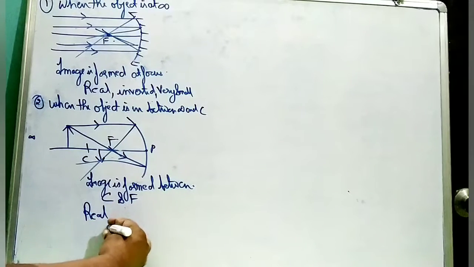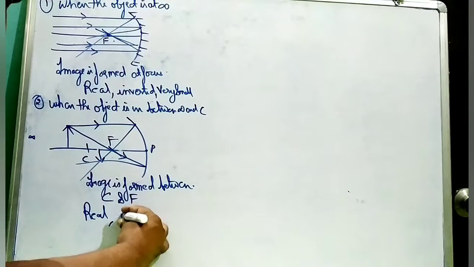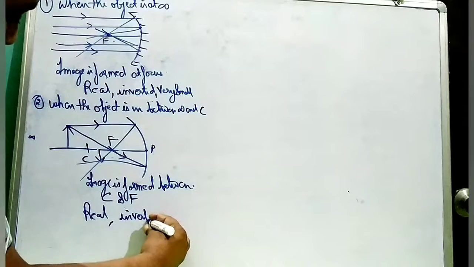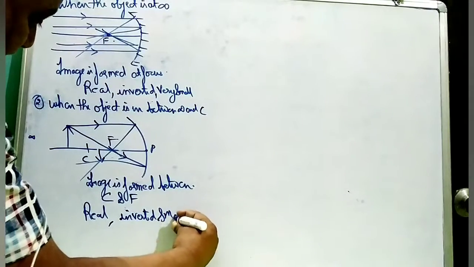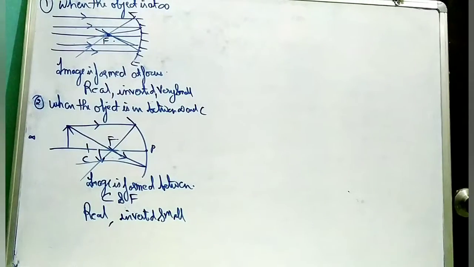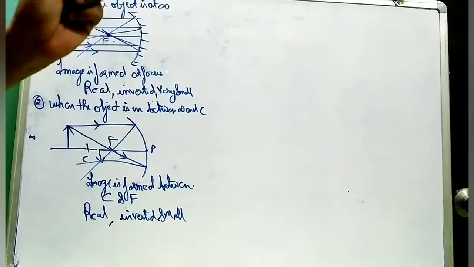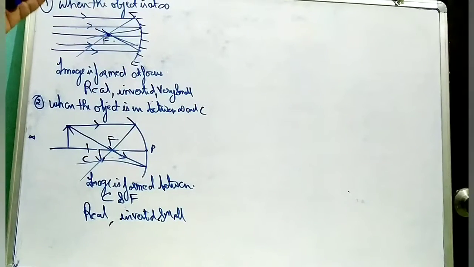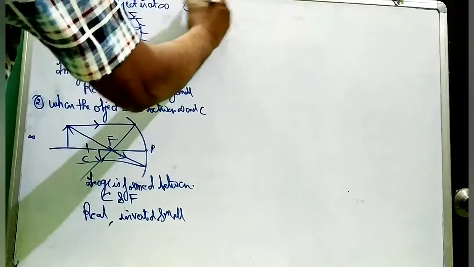Type of image: it is always real, inverted, but this time it is small, not very small, but it is small. So as we are approaching towards the pole, the size of the image is increasing. Now in the third part, we will approach more towards the pole. That is the third image.